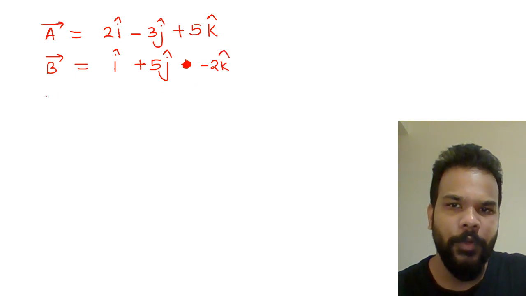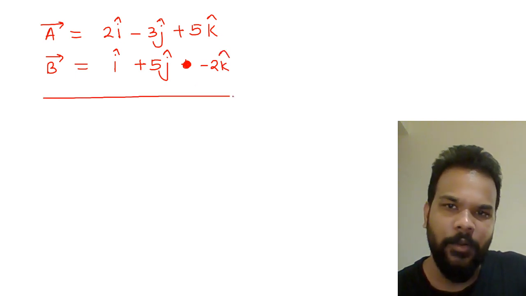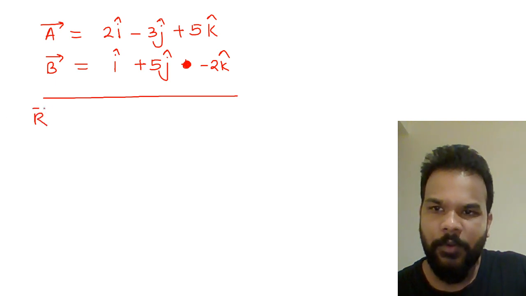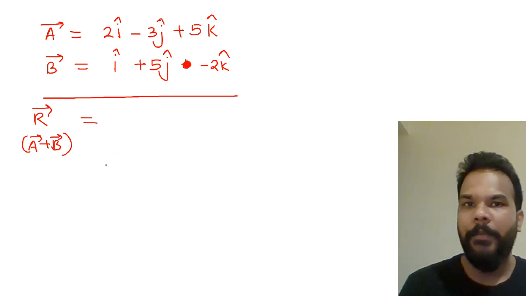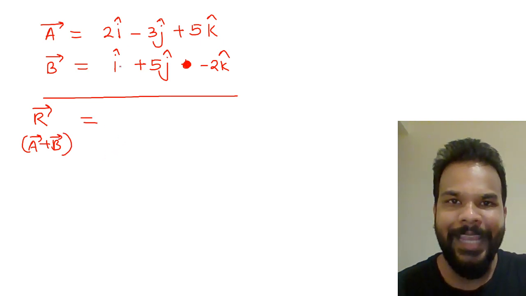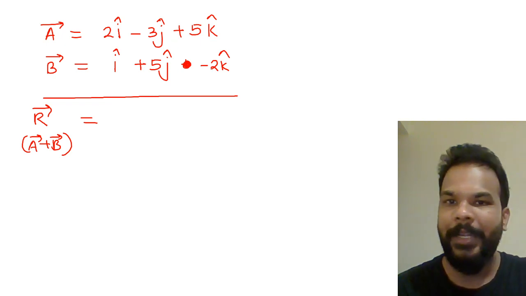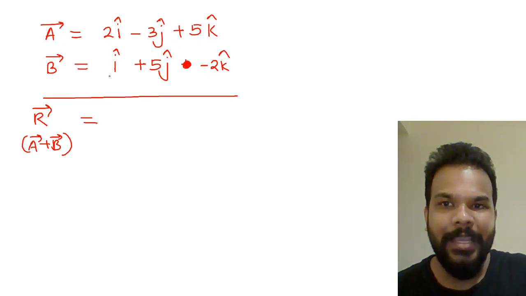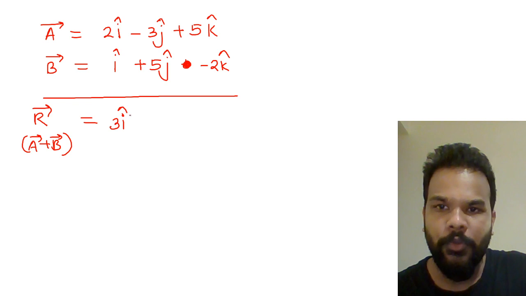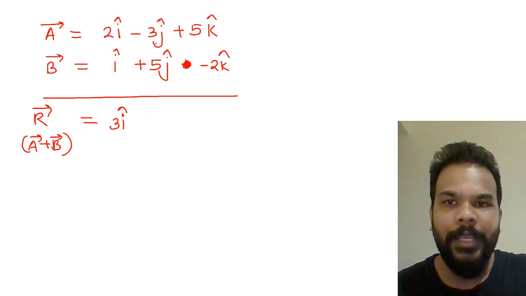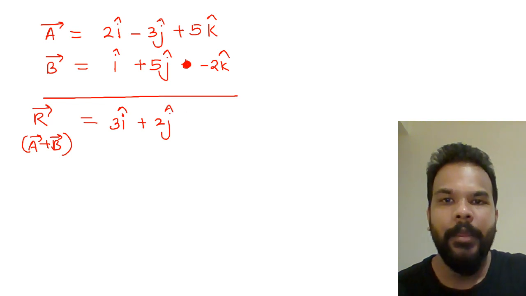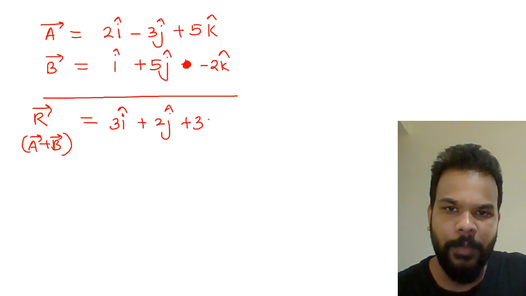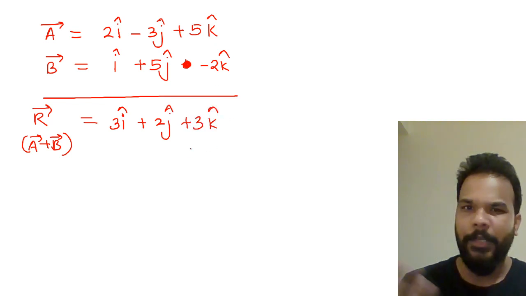So what do we see here? We want to find the resultant R, which is A plus B. When you are adding, always remember you are going to add only i caps with i caps, j caps with j caps, and k caps with k caps. So 2 i cap plus i cap becomes 3 i cap. 5 j cap minus 3 j cap is plus 2 j cap, and 5 minus 2 is plus 3 k cap. A very randomly chosen example.